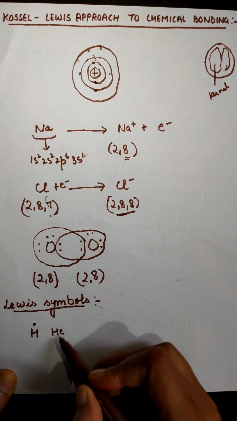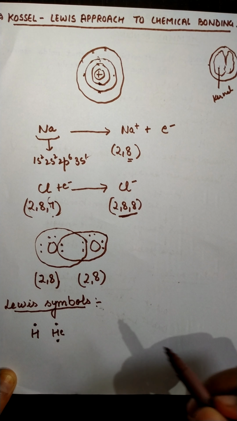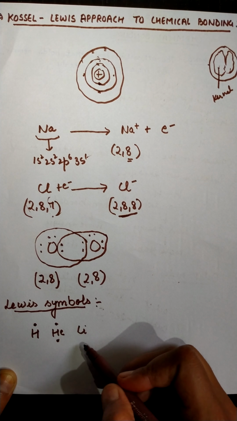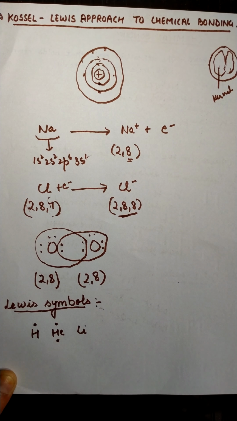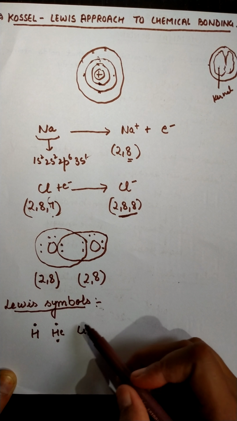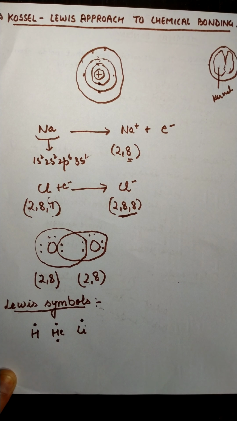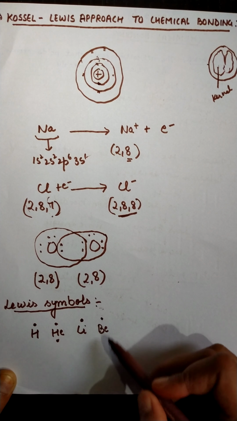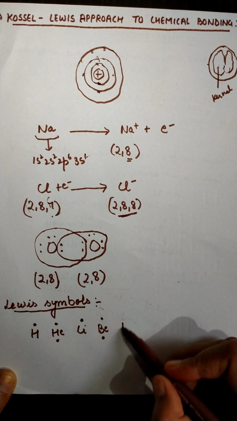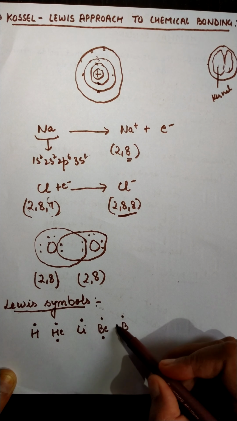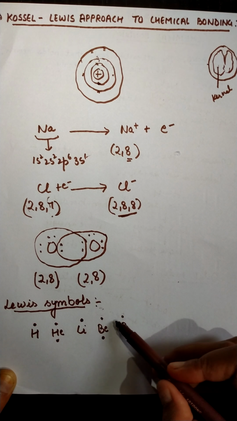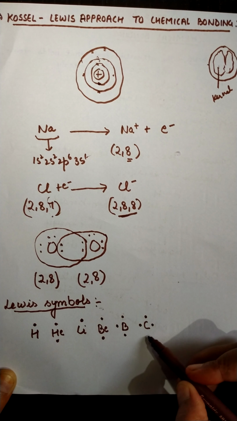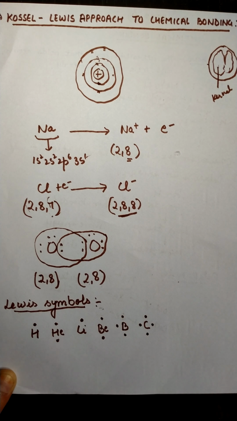Now for helium, two electrons are there. Now for lithium, the configuration of lithium is 1s2 2s1. The lithium is also having one electron in its outermost valence shell, and we are representing the one electron like this. Now beryllium is having two electrons. I am representing it like this. Boron is having three electrons. I can represent it like this, toward the three sides. Then the four valence shell electrons of carbon can be represented like this.